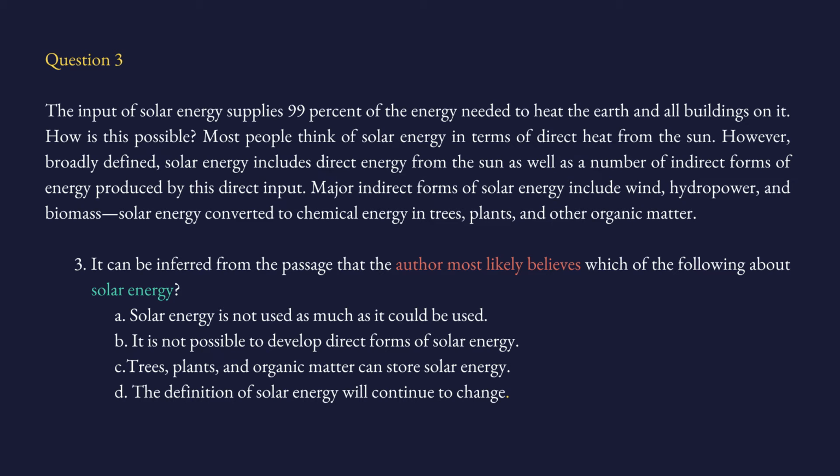Choice A. Because we have the entire passage, let's read the ABCD. Solar energy is not used as much as it could be. So not used as much as it could be. I'm going to be looking for that in the passage. B, it is not possible to develop direct forms of solar energy. Not possible, I'm highlighting. Develop what? Direct forms of solar energy. I'm going to be looking for that.